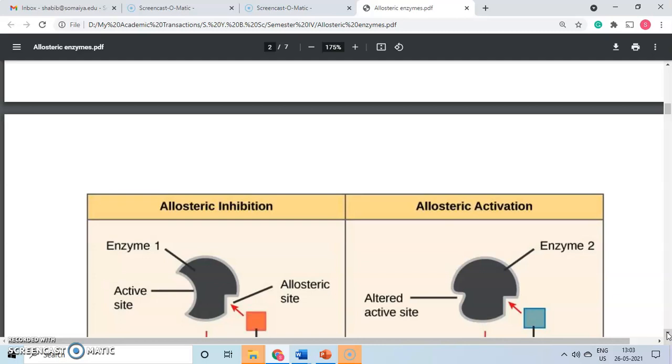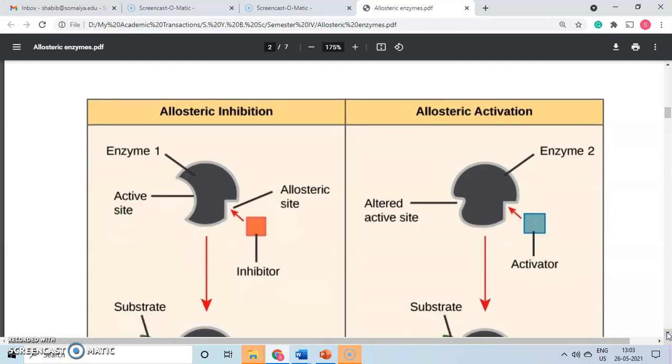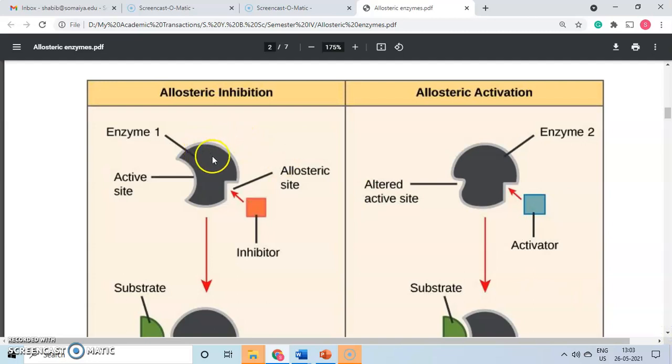What happens if a particular inhibitor comes and binds, or an activator comes and binds? Let us see two pictures. I'm trying to give a very simple representation of what happens if the modulator is an inhibitor and what happens when it is an activator. Let us see this black diagram. What I'm highlighting is an enzyme. This is the active site where the substrate is capable of binding. And this being an allosteric enzyme, there is one more site called the allosteric site.